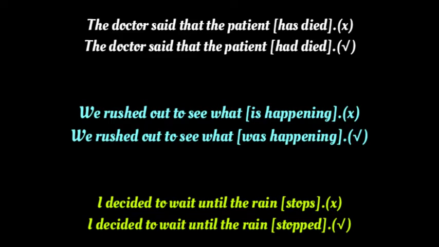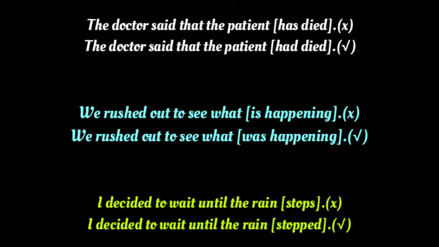the patient had died. The sentence we rushed out to see what is happening is also incorrect. Why? Because in the main clause we have a past tense verb rushed, but in the subordinate clause we have present continuous is happening. According to the sequence of tenses, in the subordinate clause, the past continuous tense was happening